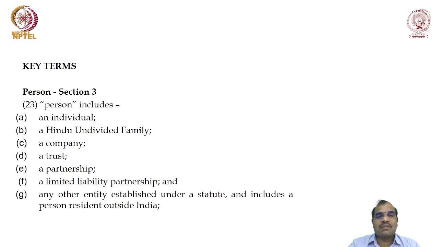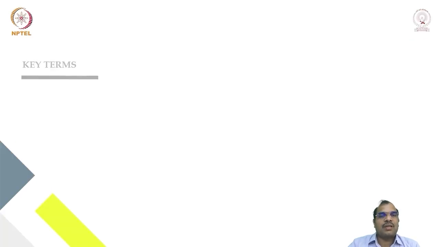So even this word is also very, very important. Why? Because here the word person includes not only the person resident in India but also the person resident outside India. So it means the person resident outside India is also having a right under this legislation. Okay. Then the other definition, property.